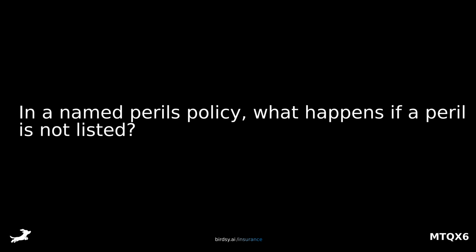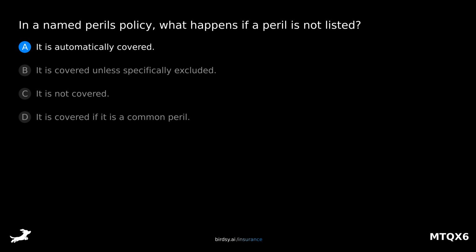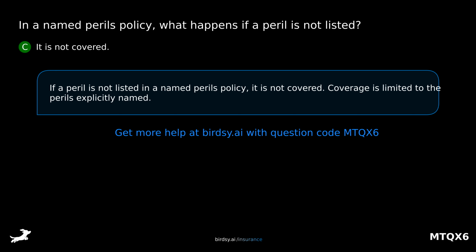In a named perils policy, what happens if a peril is not listed? Is it A, it is automatically covered, B, it is covered unless specifically excluded, C, it is not covered, or D, it is covered if it is a common peril? The answer is C, it is not covered. If a peril is not listed in a named perils policy, it is not covered. Coverage is limited to the perils explicitly named.